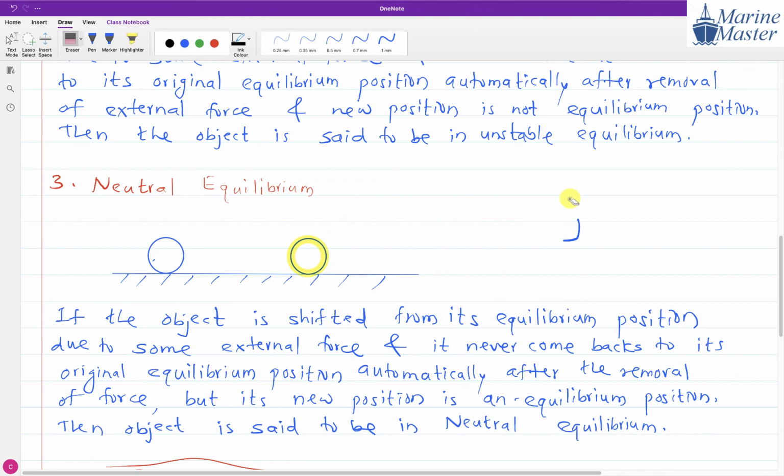That situation is a neutral equilibrium scenario. If you study in naval, when GM, the metacentric height, is positive, then stable equilibrium. GM negative, unstable. And GM zero, then neutral equilibrium. You will study all these things in your naval, so at that time you should remember this point in your mind. Yes, sir.